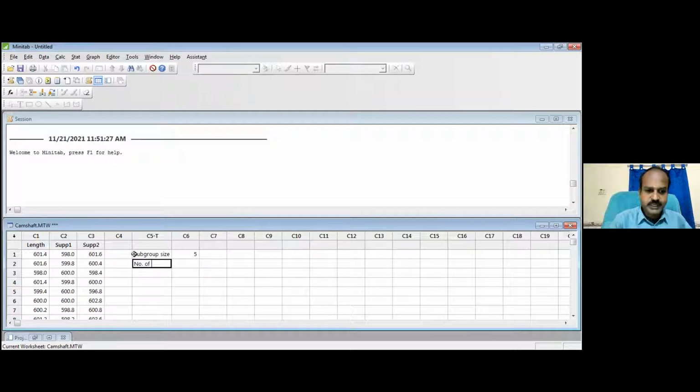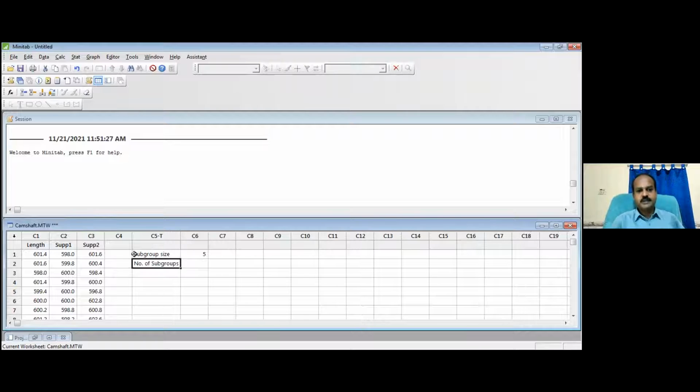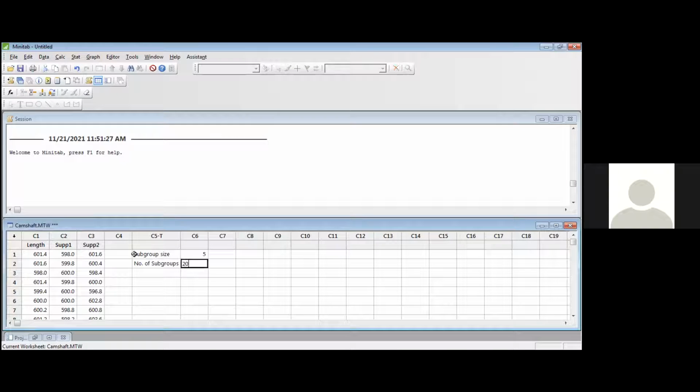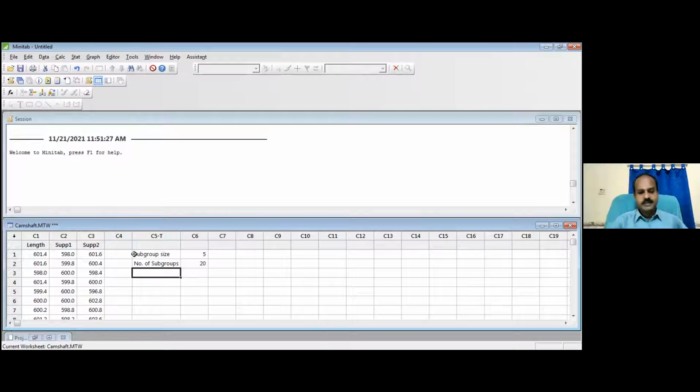Now total readings are 100. Can somebody tell me how many number of subgroups are there? How many number of subgroups? 20. 20 subgroups, right? And every day, let's say this particular company has 4 shifts. On day one, every shift number 1, they take 5 readings.